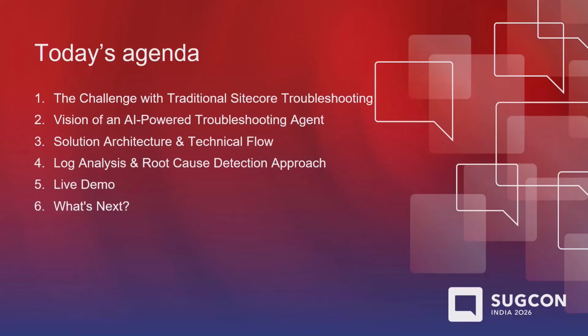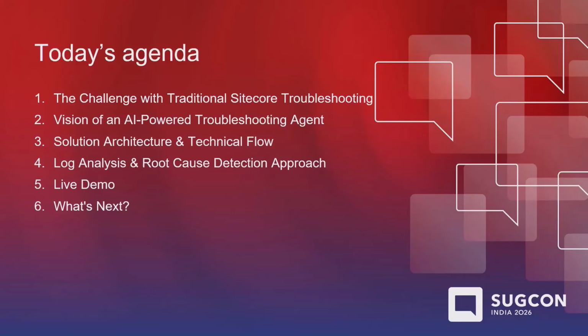Yeah. So here is a quick agenda. We'll be talking about some of the challenges we normally face in our troubleshooting environment. The challenge is one part of it. Then we will also see what our vision is, what our idea is, how we are going to fix these troubleshooting issues, and what improvements we can bring in here. We'll also see the architecture and how the information flows from system to system. So we'll see what different systems we will be leveraging for this solution.